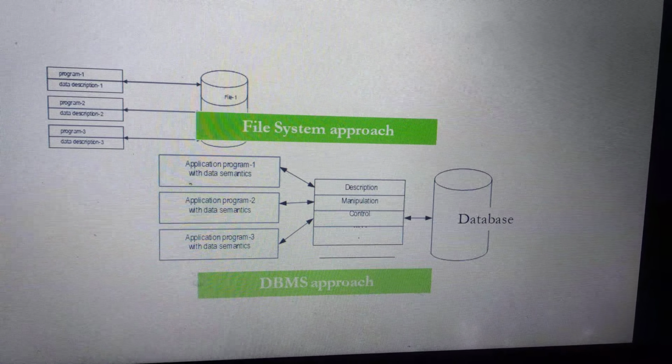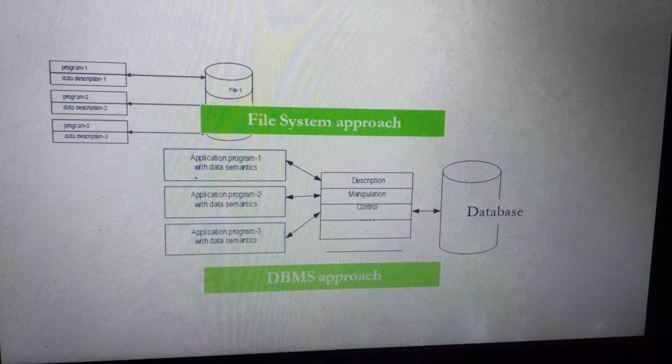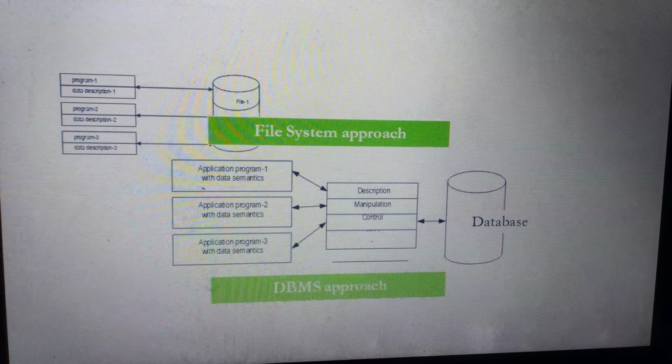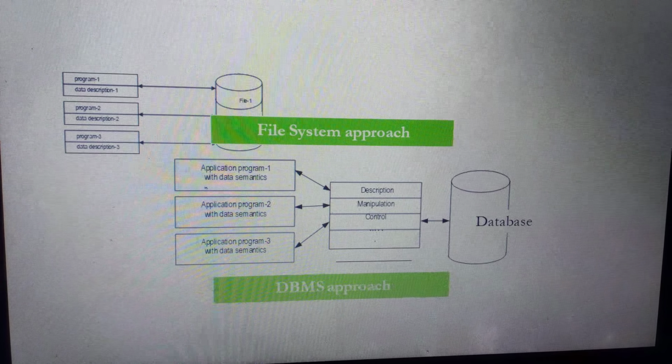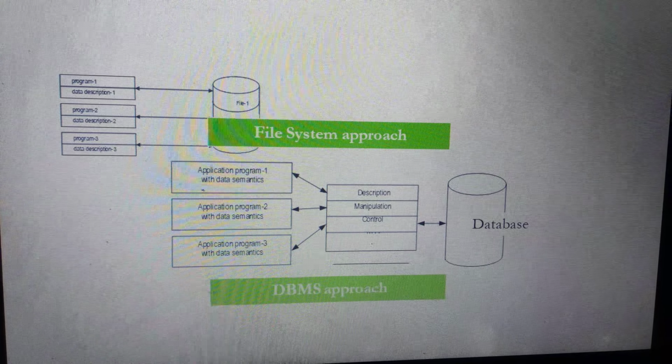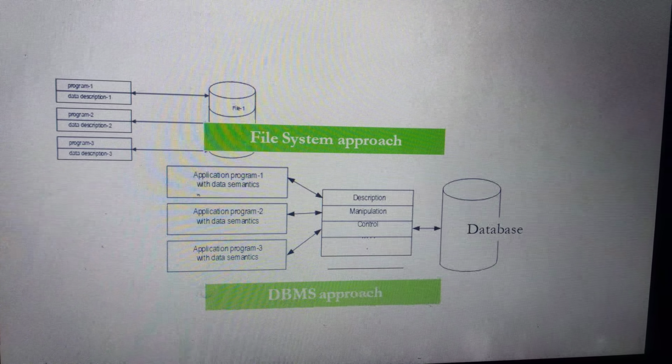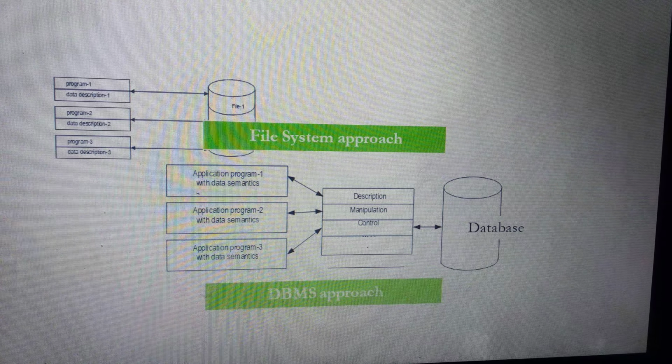Here in the diagram we show the file system approach and the DBMS approach. The first diagram shows the file system approach and the next shows the DBMS approach.